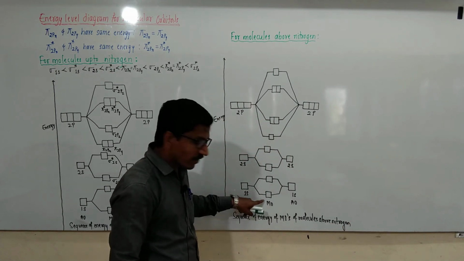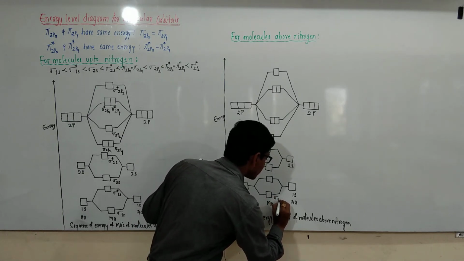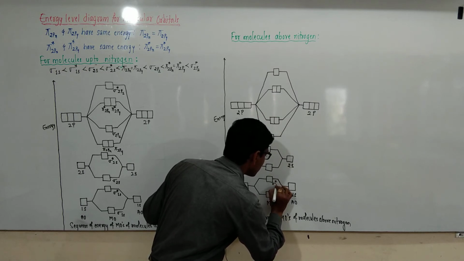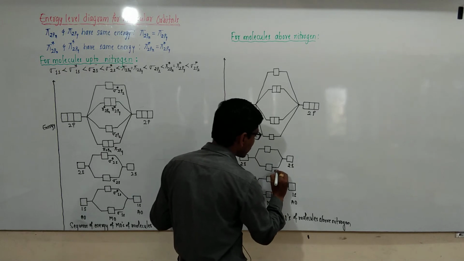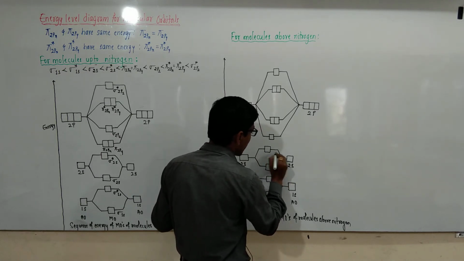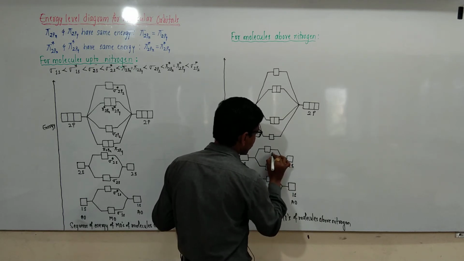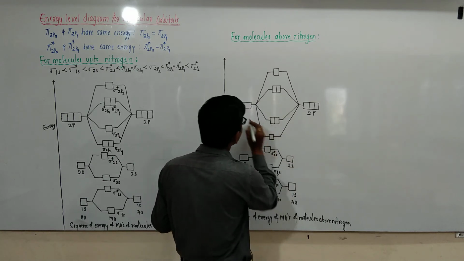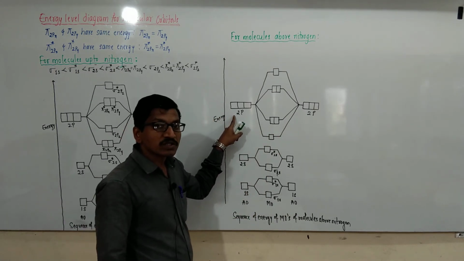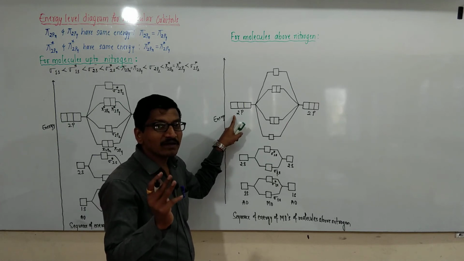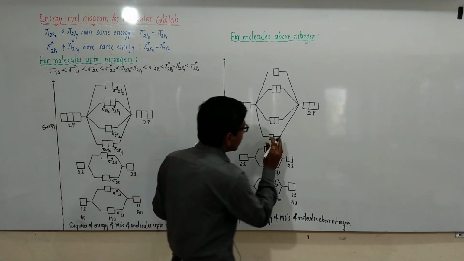Here the 1s atomic orbitals of two atoms combine to form sigma 1s and sigma star 1s, bonding and anti-bonding orbitals. 2s atomic orbitals combine to form sigma 2s and sigma star 2s, and the 2p atomic orbitals of two atoms combine to form 3 bonding and 3 anti-bonding molecular orbitals.